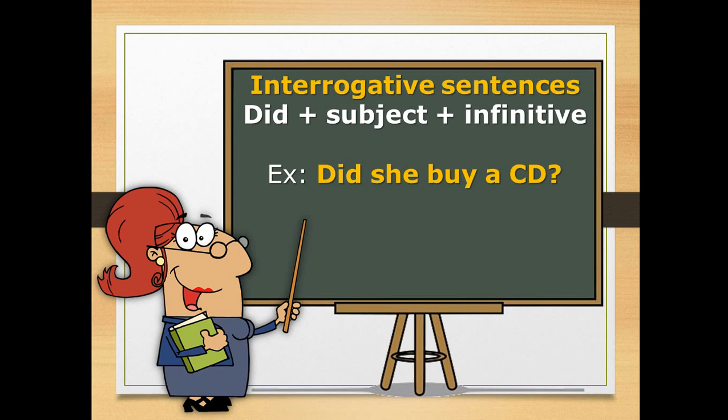So let's focus on the yes or no question first. As I told you, the outsider here is did, so I'm going to use it also in a question form. Did likes to be the most important thing in the past, so I will not use any other past form with it, right? So the verb will stay as it is. So did, then what is the subject? She, then the original verb, and then a CD.